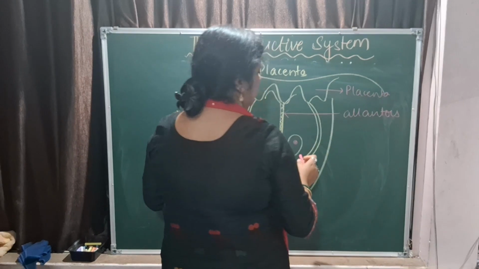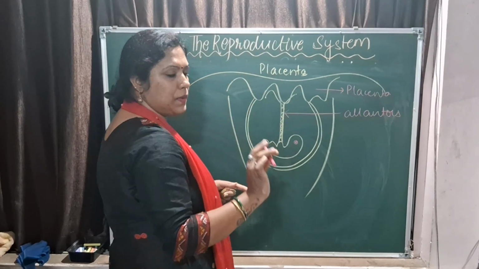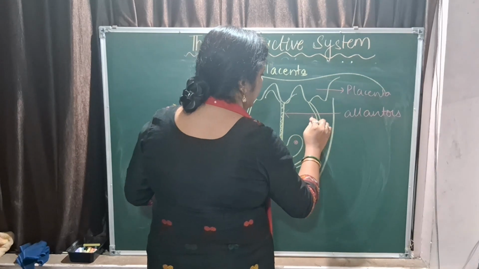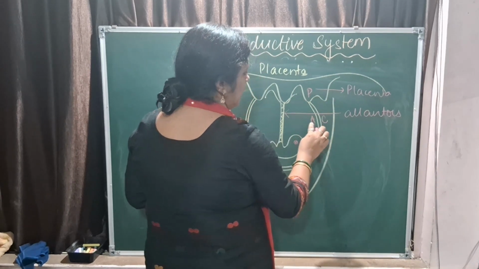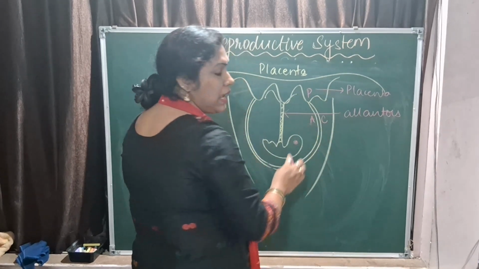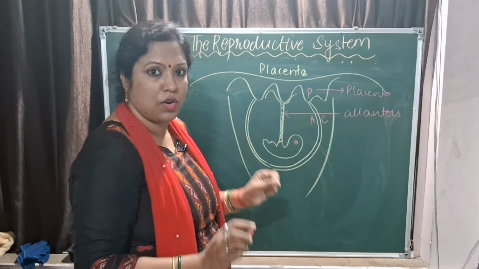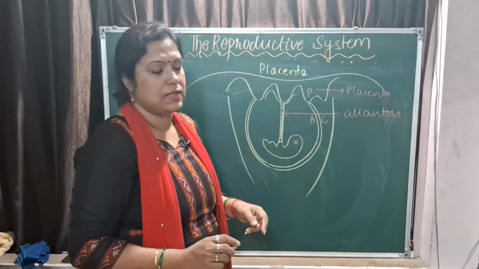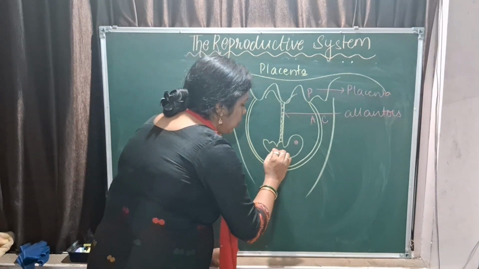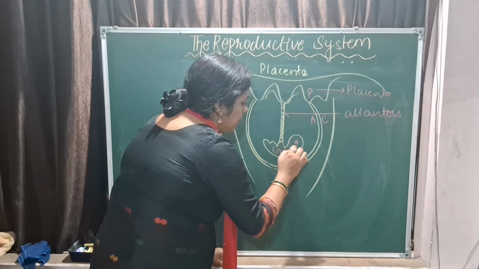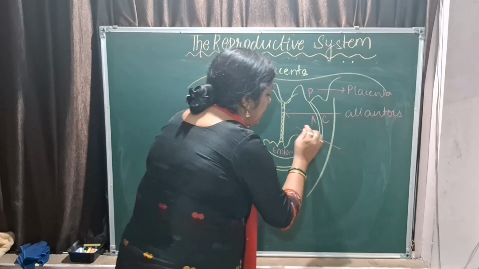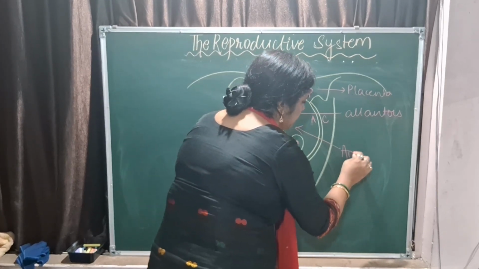You remember ACP? ACP Pradyuman, ACP. So you have A, C and P in order. A is the amnion, C is the chorion and P is the placenta. Between the embryo and the amnion is the amniotic fluid.